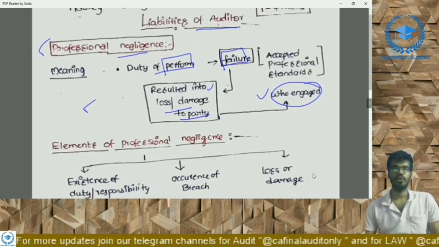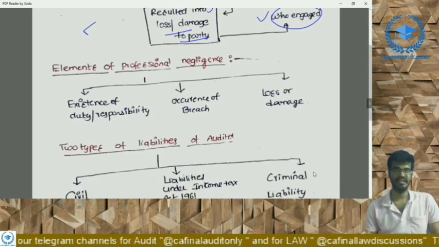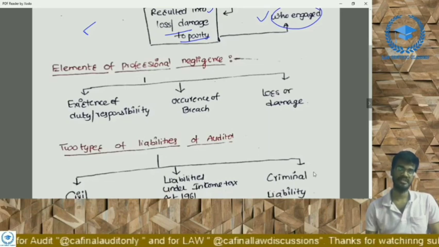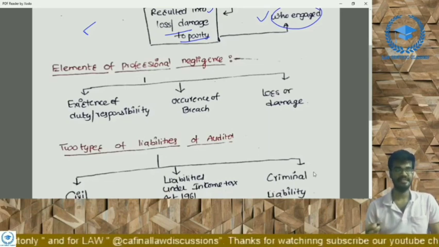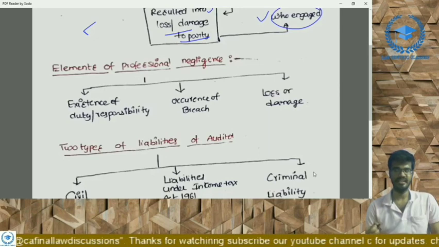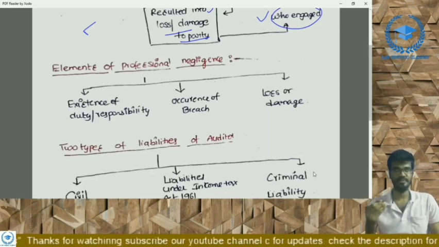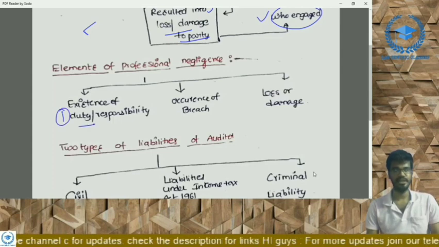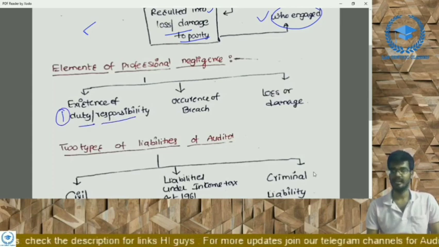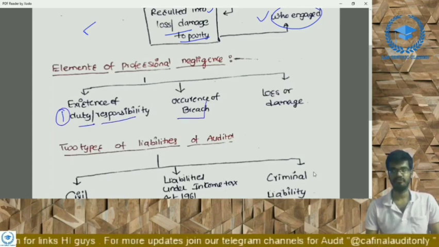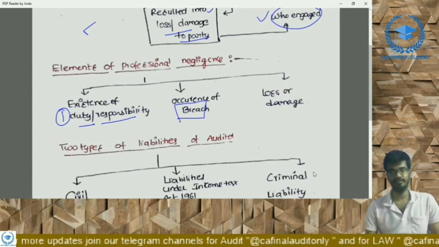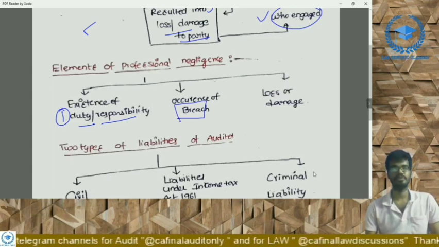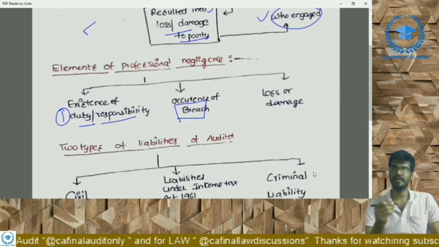What are the elements of professional negligence? There are three elements of professional negligence. The first one is the existence of duty or responsibility. There must be a duty or responsibility to be professionally negligent. The second one is the occurrence of breach, meaning that duty or responsibility has not been fulfilled by that particular professional.